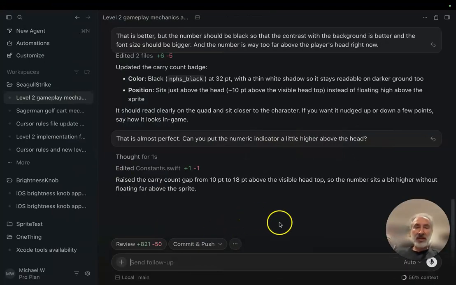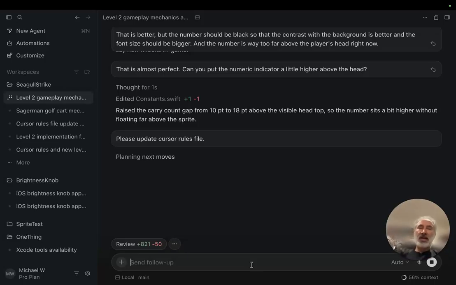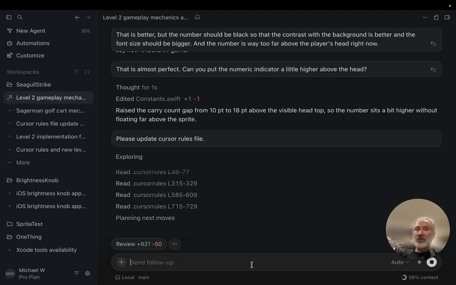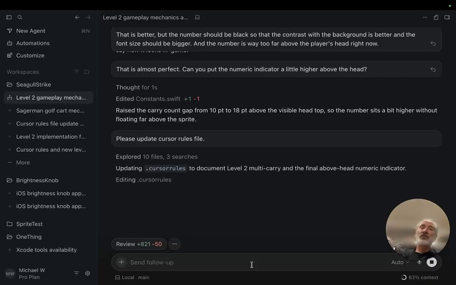Okay, so what we're going to do now is we're going to go ahead and document everything that happened. So please update cursor rules file. So the AI that I'm using is called Cursor AI. And what Cursor does, if you want to, is when you're making updates to code, it will document all the changes that you made, or more importantly, not so much the changes, but it will document where the code is currently at, what state the code is in.